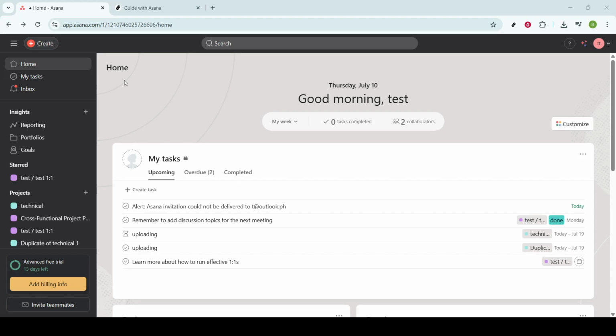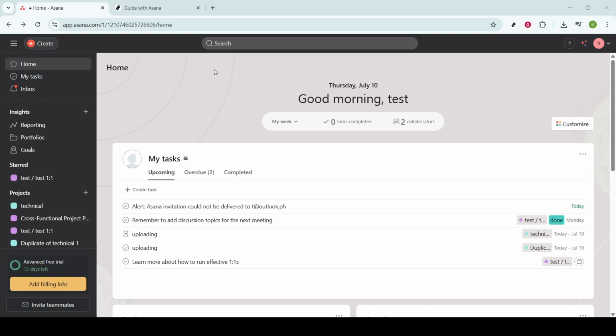First things first, you'll want to open your web browser and navigate to Asana's homepage. Once you're there, go ahead and log in with your credentials. Now that you're logged in, let's explore how you can utilize Asana for your personal projects and life management.